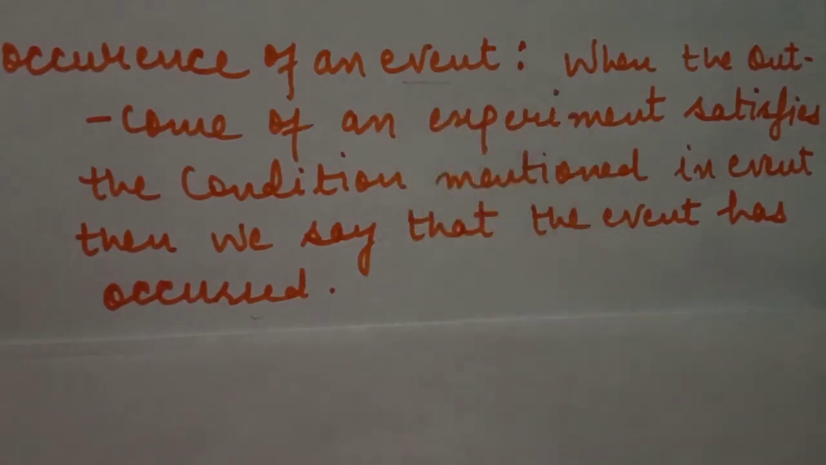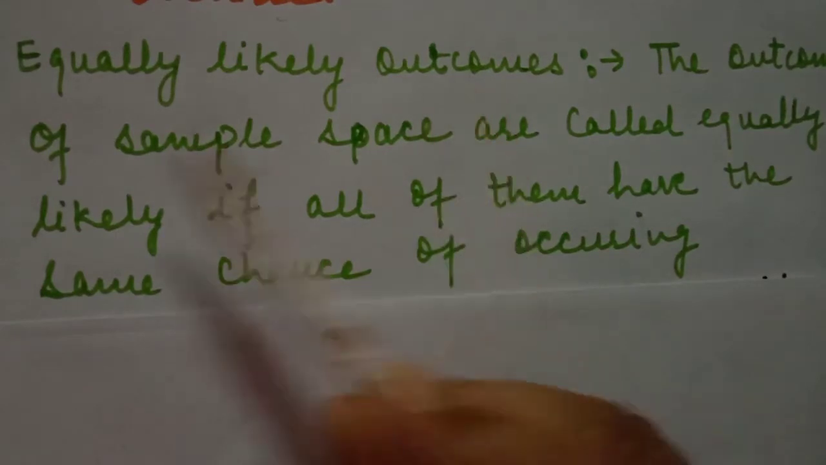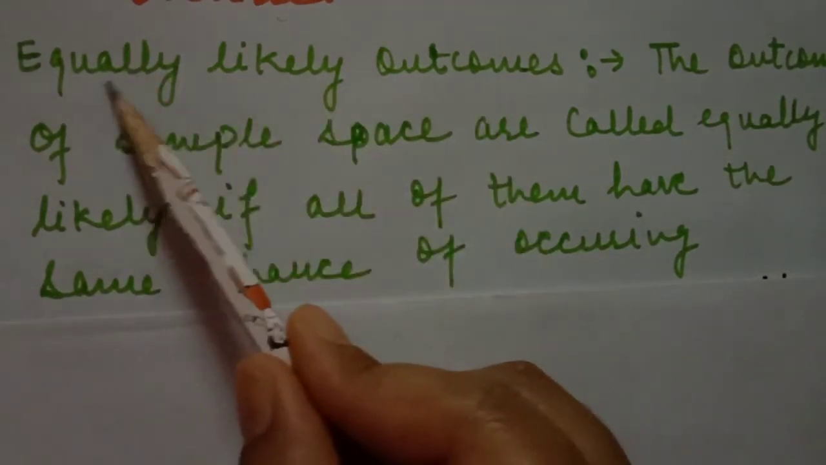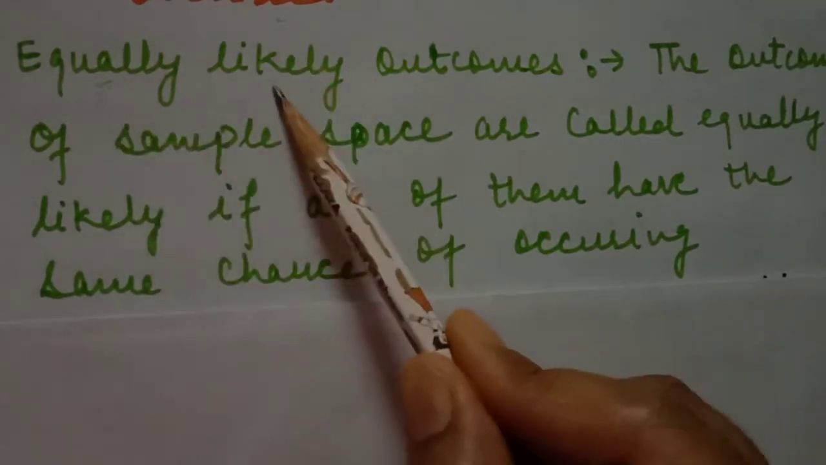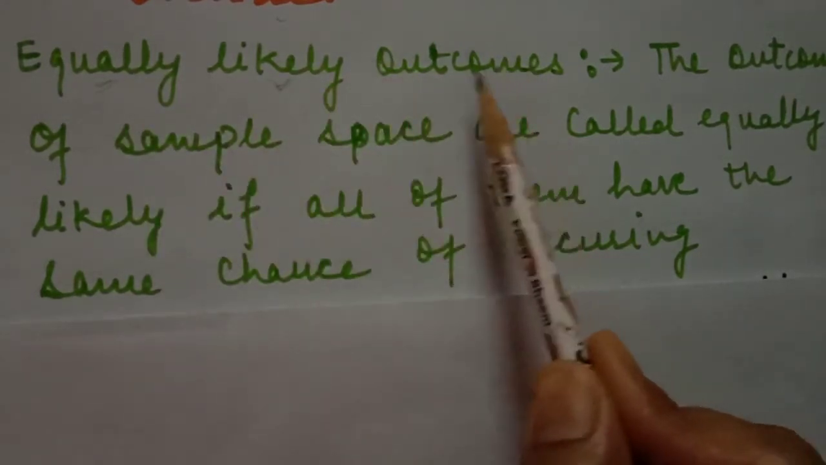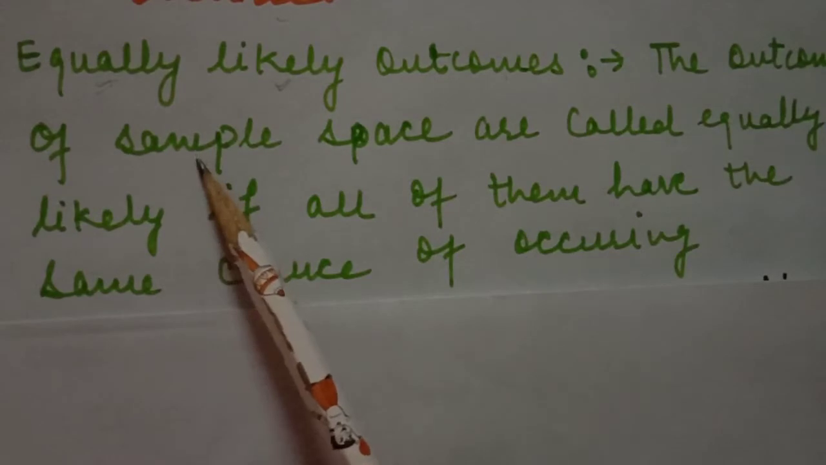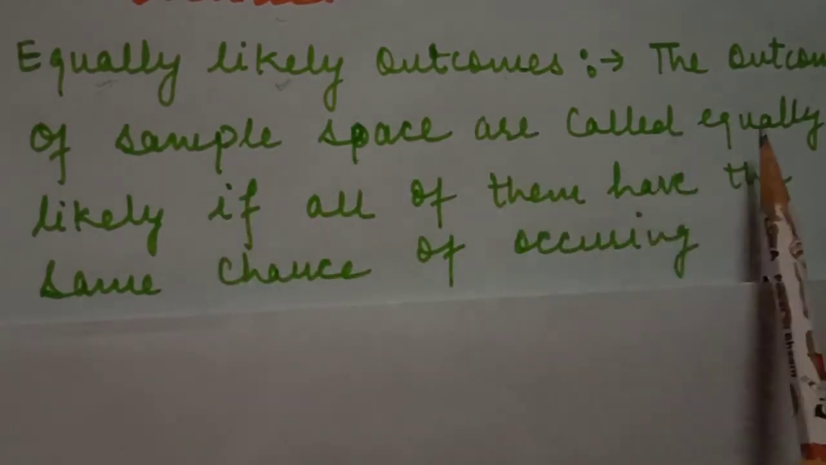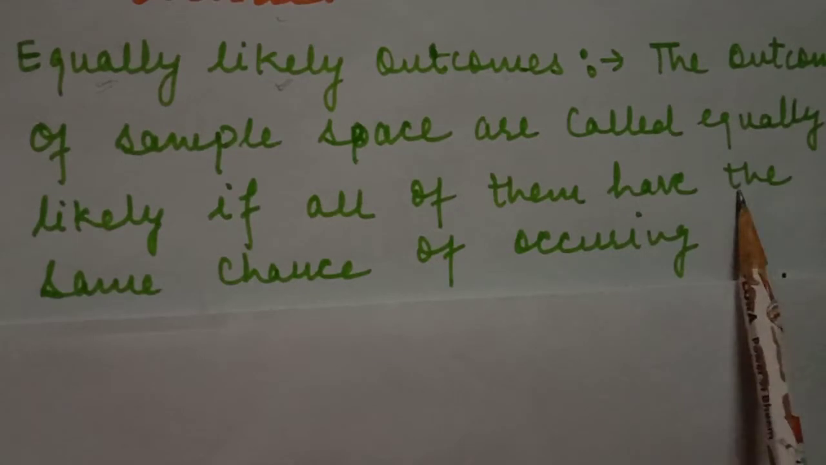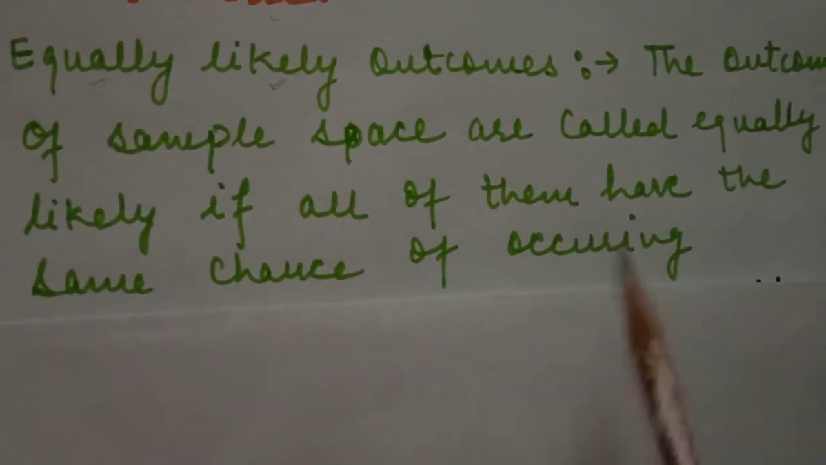Next definition is equally likely outcomes. As is clear from its name, equally means equal, likely means same. The outcomes of a sample space are called equally likely if they all have the same chance of occurring. Sample space means the collection or set of all possible outcomes of an event.